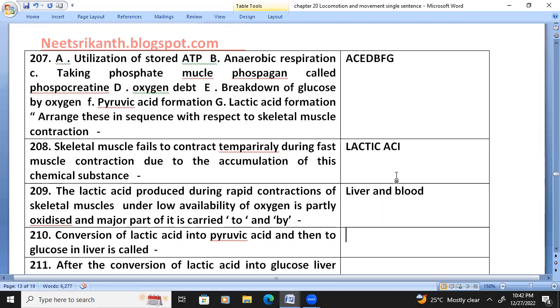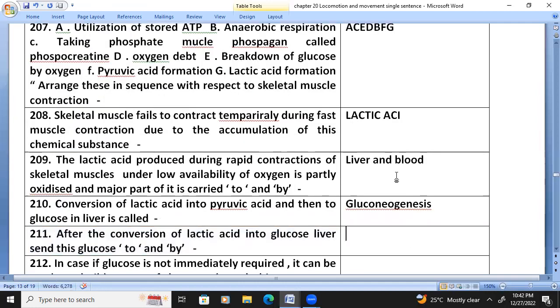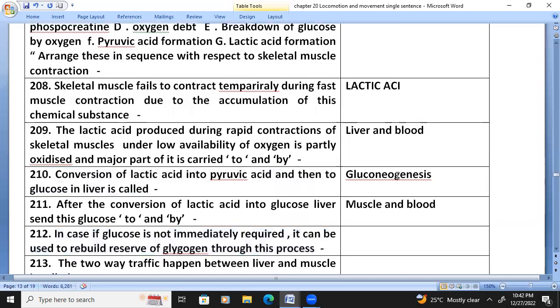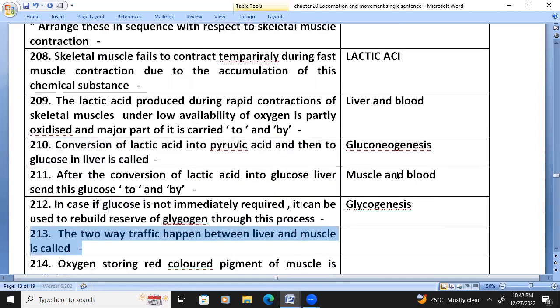is called gluconeogenesis. After the conversion of lactic acid into glucose, the liver sends this glucose to the muscle by blood. If glucose is not immediately required, it can be used to rebuild reserve glycogen through the process of glycogenesis. The two-way traffic between the liver and muscle is called the Cori cycle.